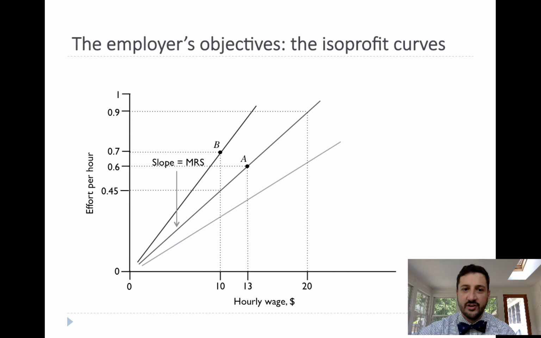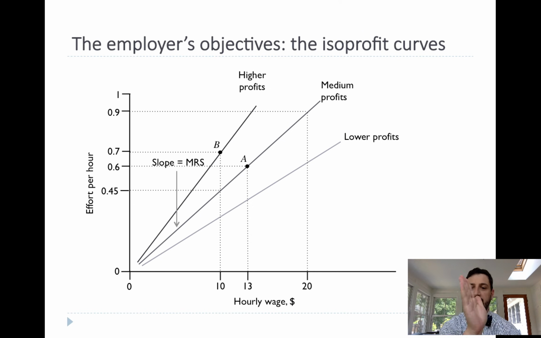So we can see, for instance, at point B, we only have to pay $10 an hour for 0.7 effort, whereas at point A, we have to pay $13 an hour for 0.6 effort. So obviously the firm would prefer to be at point B, but that's not up to them. That depends on the worker's best response function. So we have higher profits, medium profits, lower profits. Just keep in mind that there's a whole range of isoprofit curves.